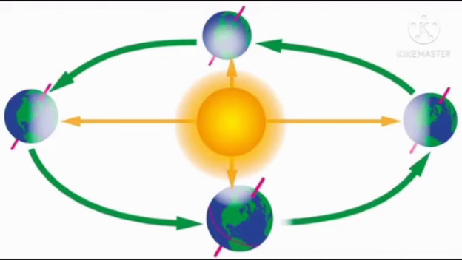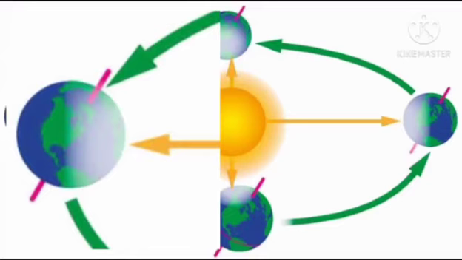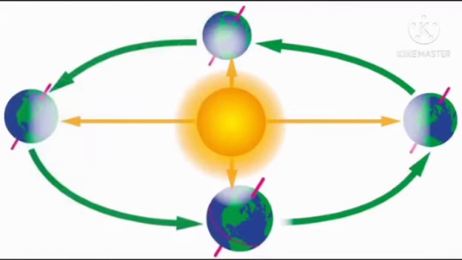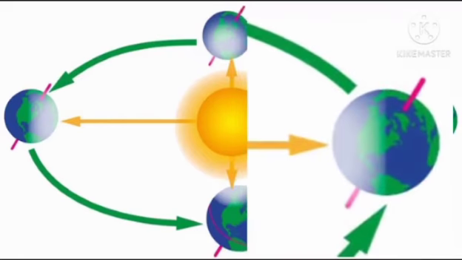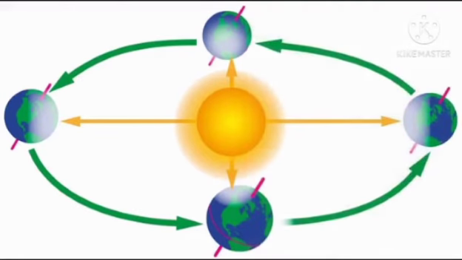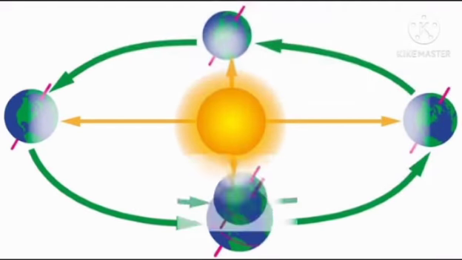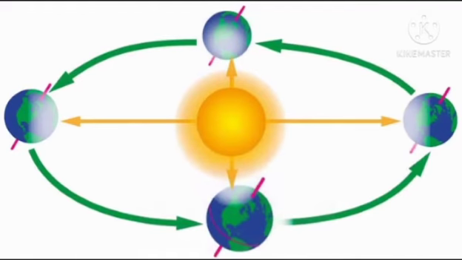When the Earth is in the second position, if you look carefully, the northern hemisphere is facing the Sun. When the Earth is in the fourth position, the southern hemisphere is facing the Sun. But when the Earth is in the first or the third position, neither pole is facing the Sun, so the inclination of the Earth's axis has no impact on the Sun's rays received. So on 21st March, vertical rays of the Sun fall on the equator, and the entire Earth has equal day and night.